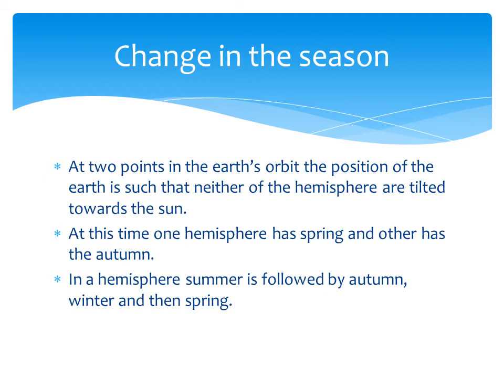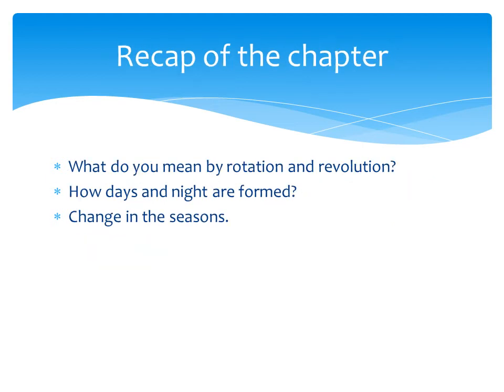So at that time what happens? One hemisphere will have spring and the other hemisphere will have autumn. Like the same, it will be reversed here. So in a hemisphere, summer will be followed by autumn and winter will be followed by spring. Okay. So this is said to be the change in the seasons.